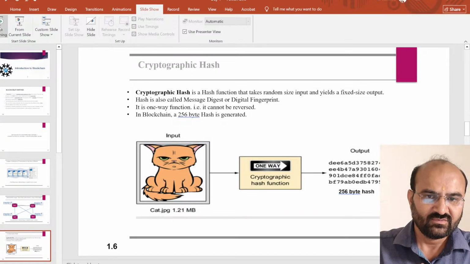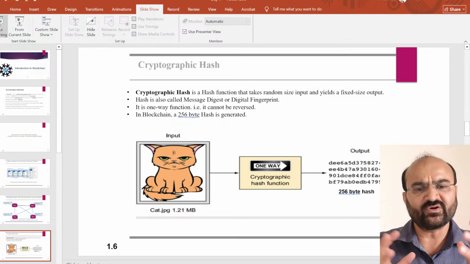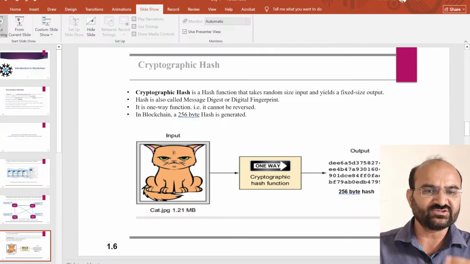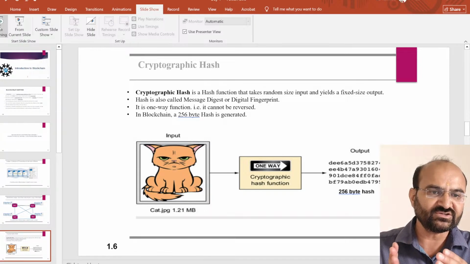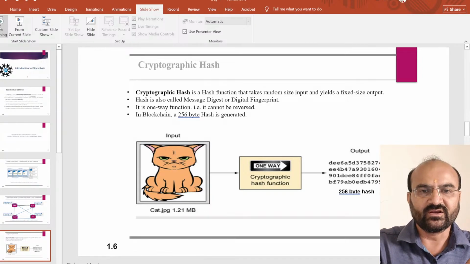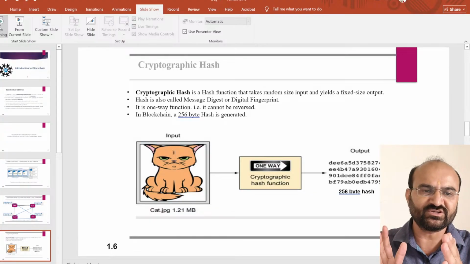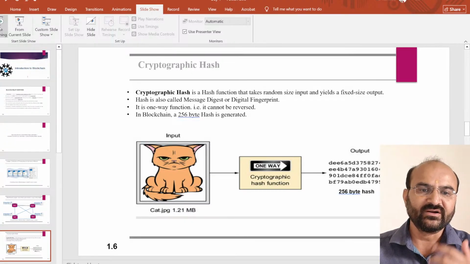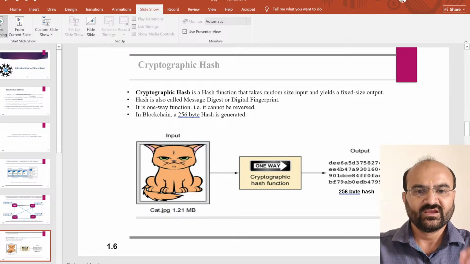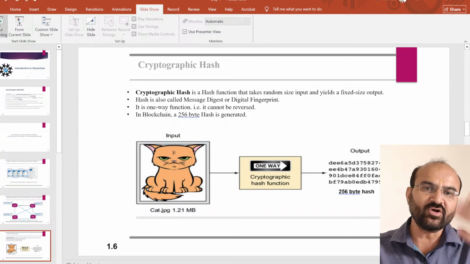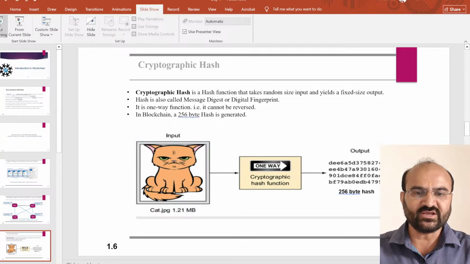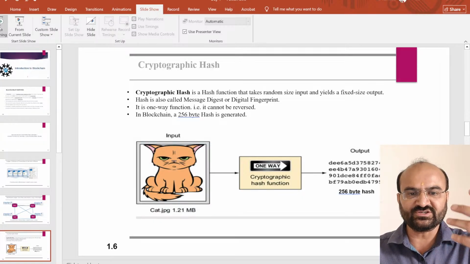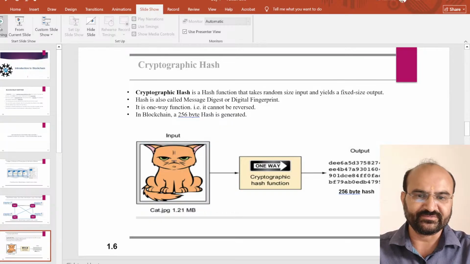Cryptographic hash. What do you mean by cryptographic hash? It is a function that takes an arbitrary size input and yields a fixed size output. Hash is also called the message digest or digital fingerprint. It is a one-way function. It cannot be reversed. In blockchain, a 256-bit hash is generated.